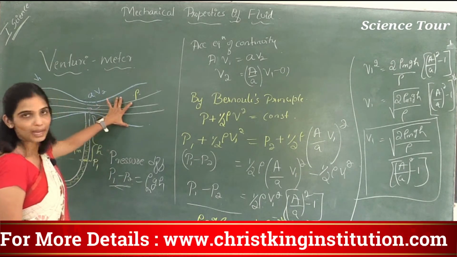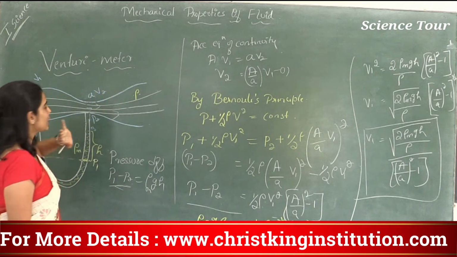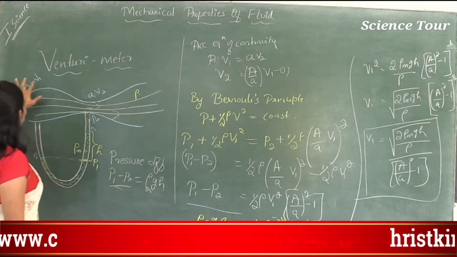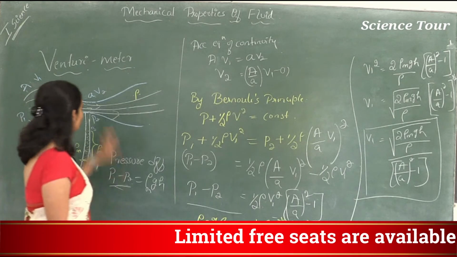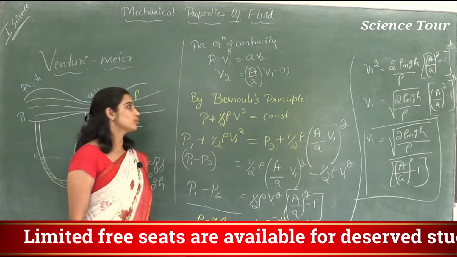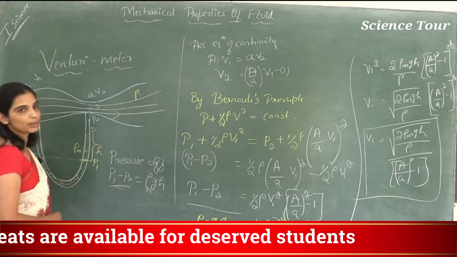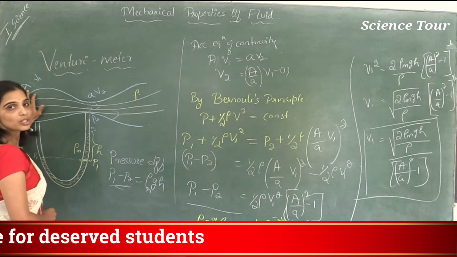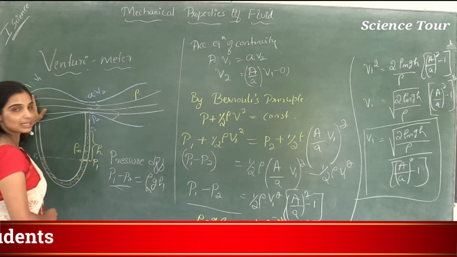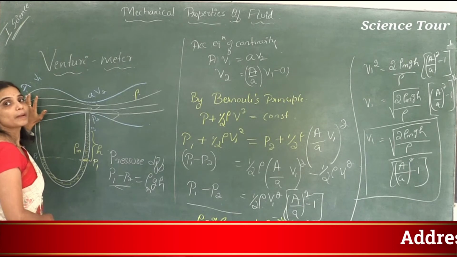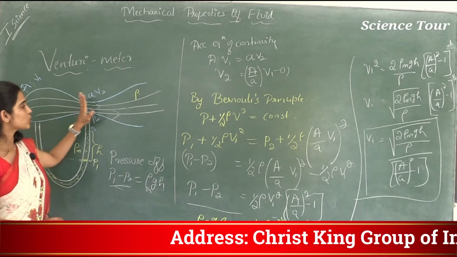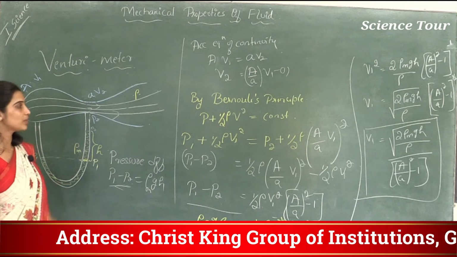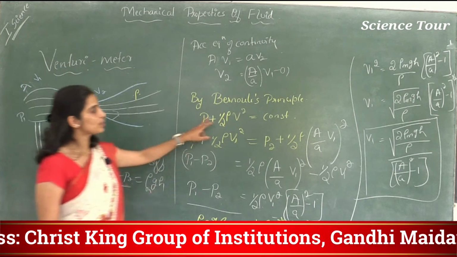Going to this pipe, by the equation of continuity, A1 V1 is equal to a V2. A V1 is equal to a V2, so V2 is equal to A by a into V1. By Bernoulli's principle, pressure plus kinetic energy per unit volume plus potential energy per unit volume here is equal to pressure plus kinetic energy per unit volume plus potential energy per unit volume there.